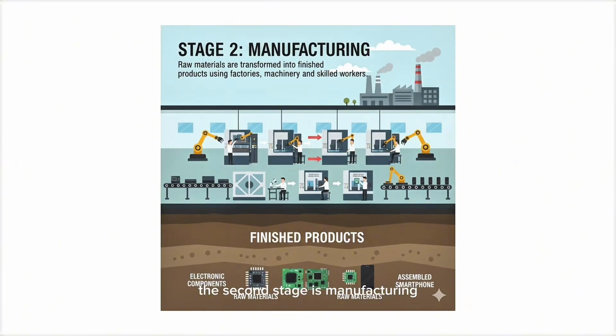The second stage is manufacturing. Manufacturing is where raw materials are transformed into products. This stage includes building, assembling, converting, or processing materials into finished or semi-finished goods. For example, raw materials are used to produce electronic components, and these components are then assembled into a complete smartphone. This stage often involves factories, machinery, and skilled workers, and it plays a crucial role in determining product quality.